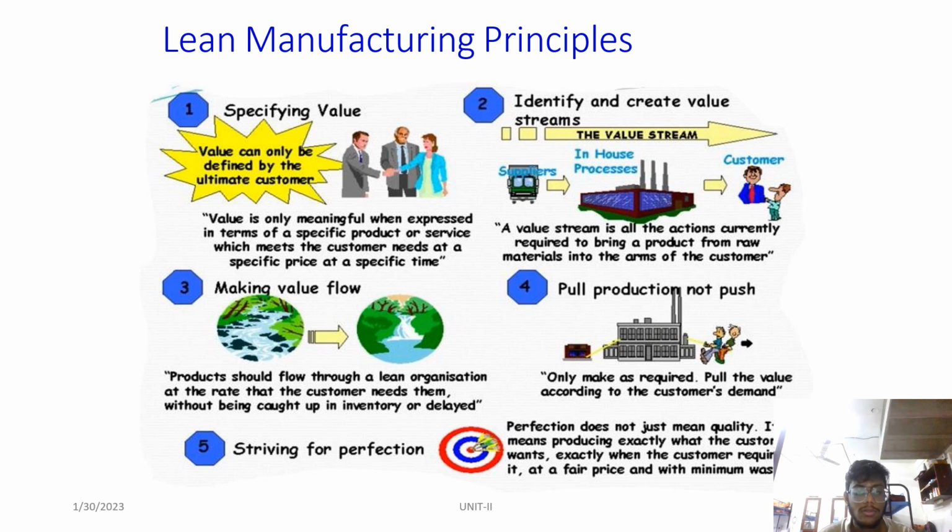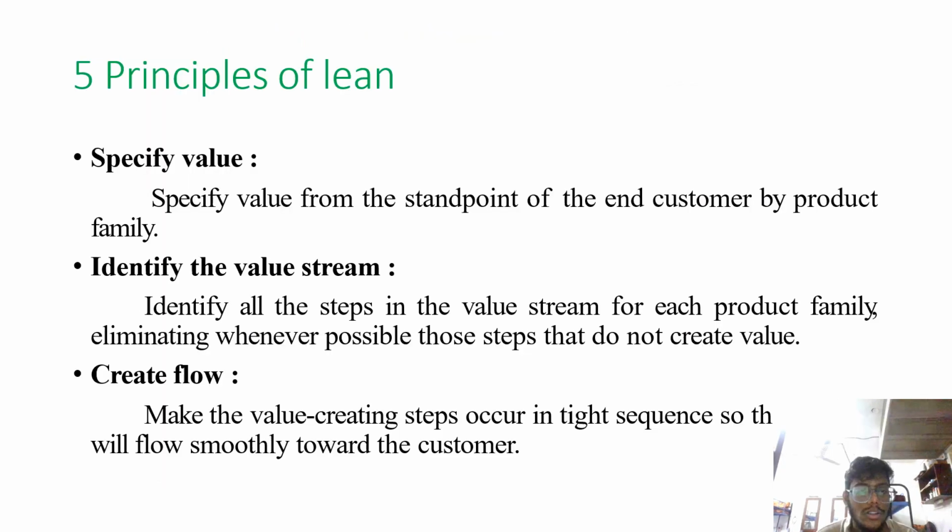Fifth one is about striving for perfection. Perfection does not just mean quality, means producing exactly what the customer wants, exactly when the customer requires it, at a fair price with the minimum wastage. First principle is about specify value. Value is defined from the perspective of the end customer by understanding their needs, preferences, and priorities for each product family. This involves identifying the features, functions, or characteristics of the product that customers are willing to pay for.